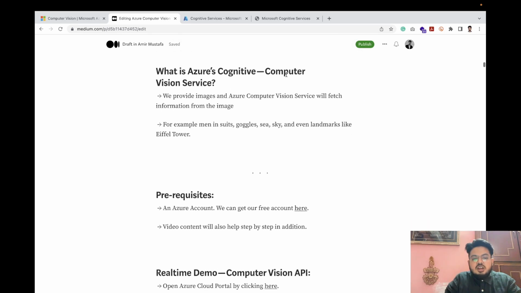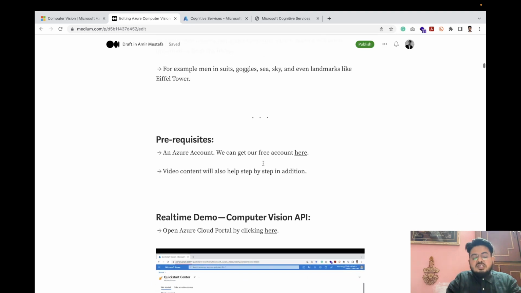So what is Azure Cognitive Computer Vision? I think I've pretty much told you the summary, but I'll read it out also. Computer Vision is the service which we'll do today. It is an AI service. We provide an image to the computer, and Azure Computer Vision will fetch information from the image. For example, men in suits, goggles, seas, even landmarks like the Eiffel Tower. We will see it in some time.